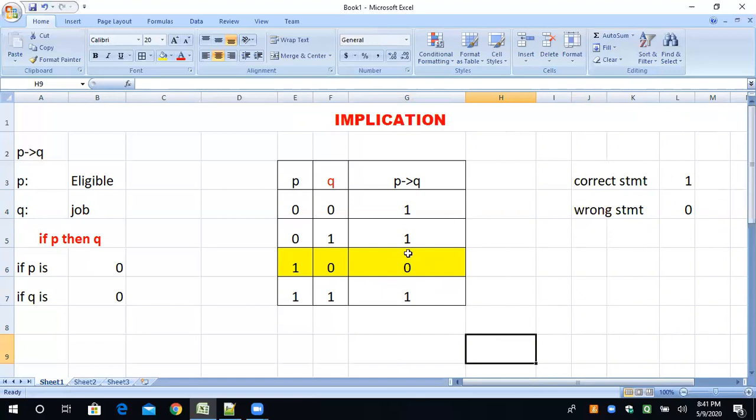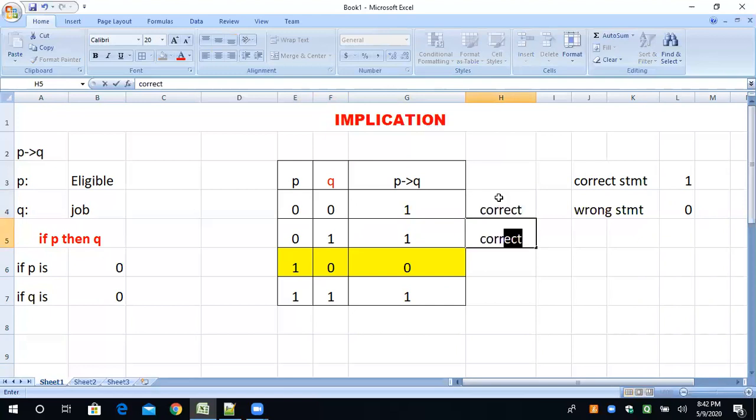Okay, fine. So P and Q. 0 0 means you are not eligible, you are not getting the job. Absolutely right. The statement is correct. अगर आप eligible नहीं है, आपको job नहीं मिल रही है, तो ये statement बिल्कुल सही है. If you are not eligible and you get the job, okay, it is possible. Maybe through some source or recommendation, you can get the job. Understand? No problem. This statement is also correct.